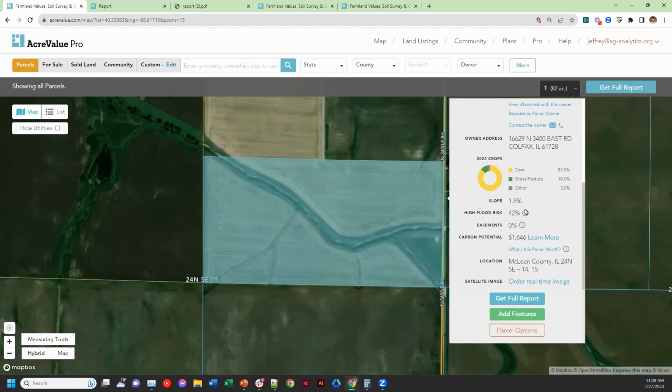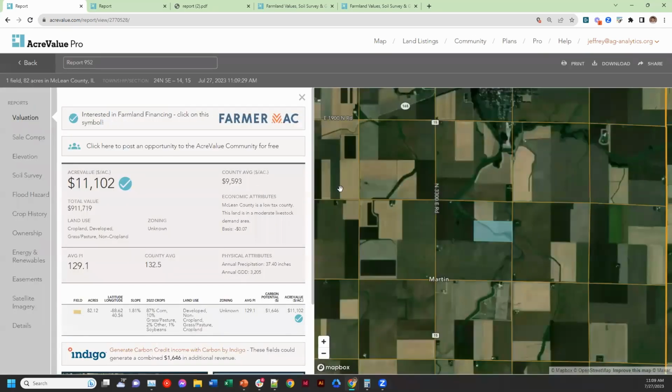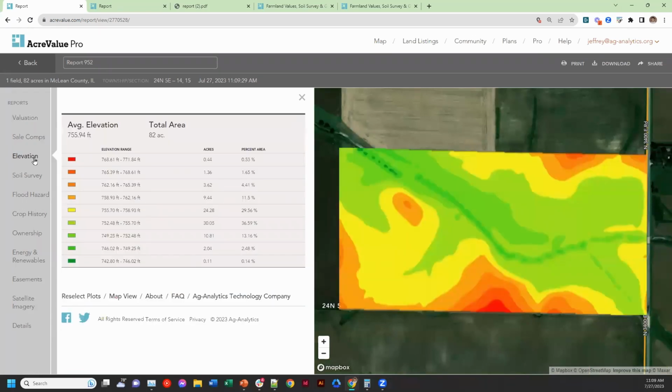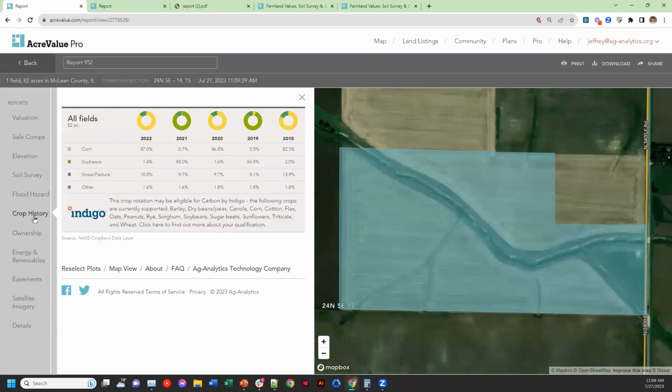And the nice thing here about AcreValue is because we are fundamentally map-based, again, it means that we are able to provide maps to you for these properties, not just summary records. And so as I select Get Full Report, what we'll see here is a report pop up of information that is underneath this particular parcel here. We'll start to see, here is my subject property that I just selected. And then, like I mentioned, we have the all new elevation maps that are on AcreValue, which is phenomenal. We'll also be able to see things like soil survey, flood hazard, crop history, and more for a property.